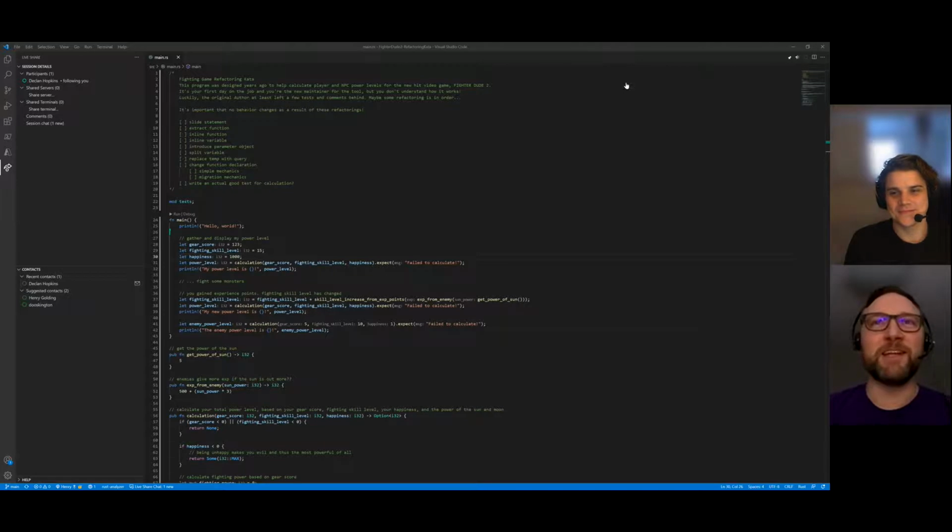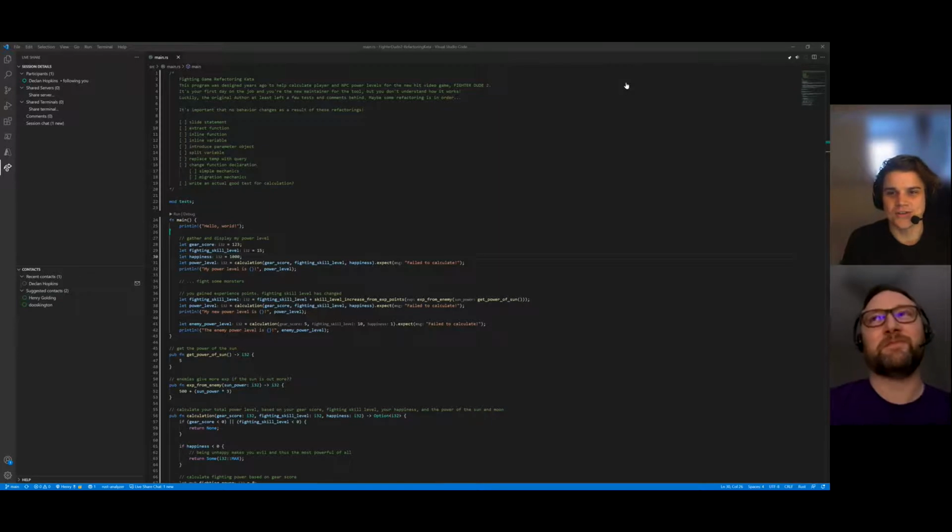I'm Henry Golding, and this is Declan Hopkins, and we work on a team together. We've recently been studying the Refactoring book by Martin Fowler, and Declan put together this awesome kata for us to try out some of the principles. And yeah, I guess I'll turn it over to you, Declan. Do you want to say a bit more about the kata?